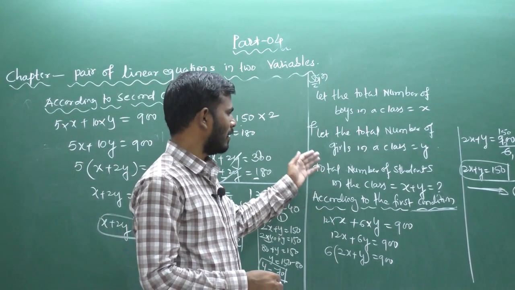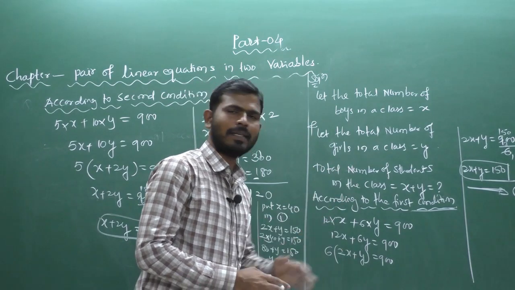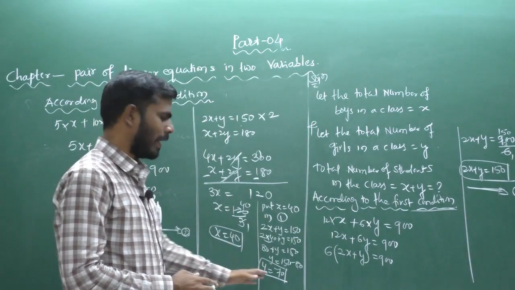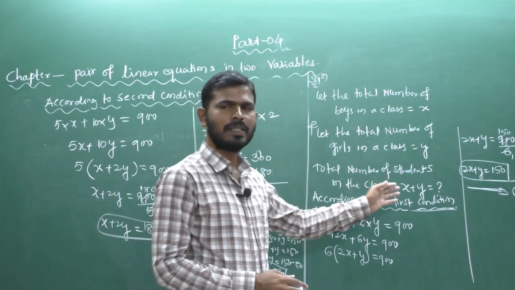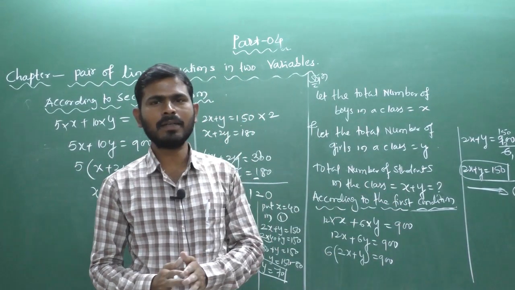But you require the total number of students in the class, that is x plus y. So x is 40, y is 70. The total is 110, the total strength of the students.